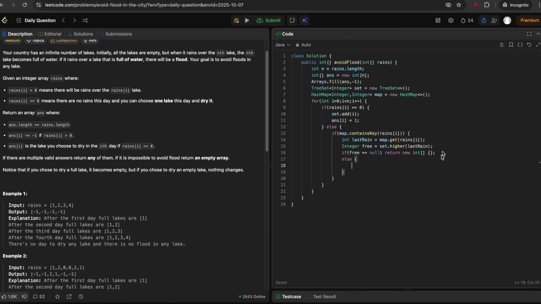Else, we found a day, so on that free day we will use it to dry the lake rains[i]. And once we do this, we are using up that free day, so we'll remove it from the set, set.remove(free), and at the end we will update the hash map, map.put(rains[i], i).